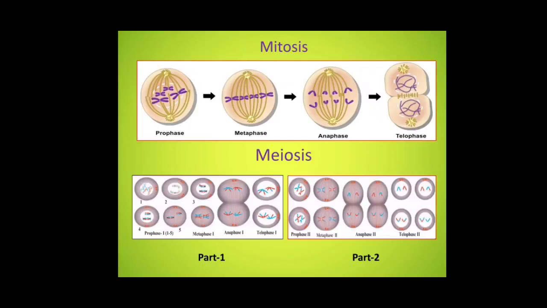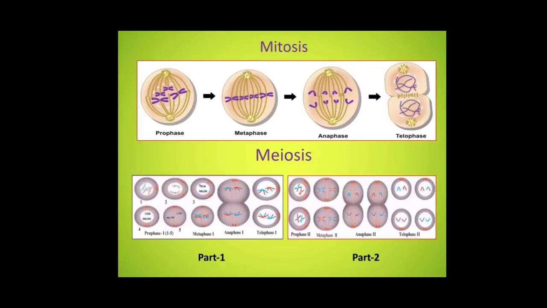In metaphase 2, the chromosomes line up at the equator attached to the spindle fibers from the centrioles from the opposite poles. Anaphase 2, sister chromatids separate and are pulled towards the opposite poles. Telophase 2. Nuclear membrane forms around each set of chromosomes and the chromosomes condense.